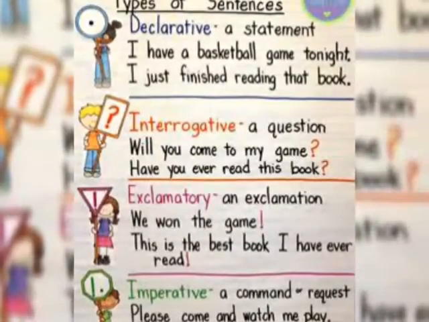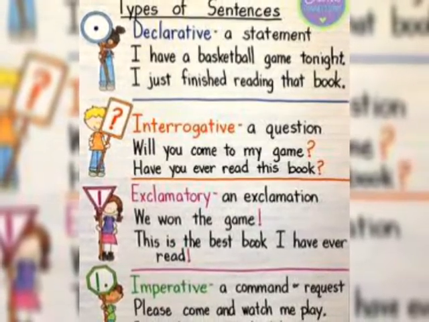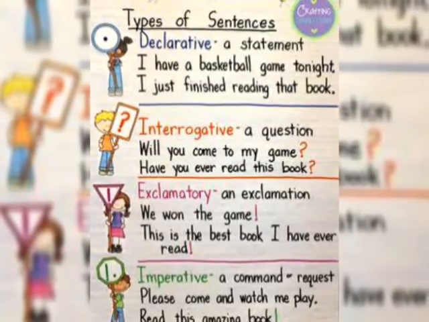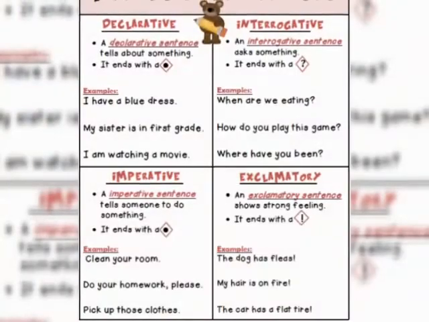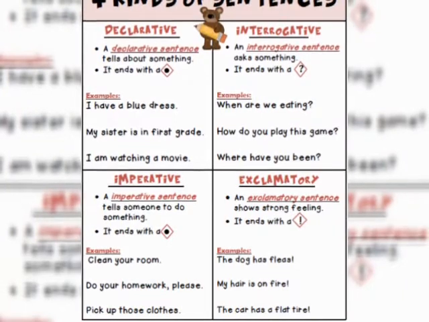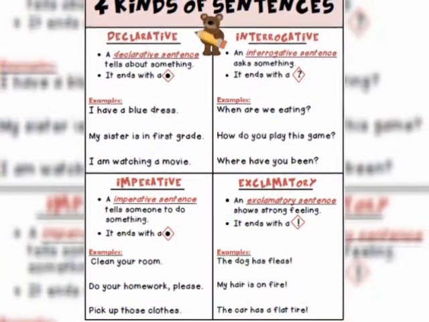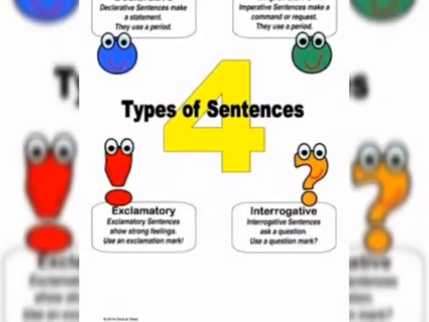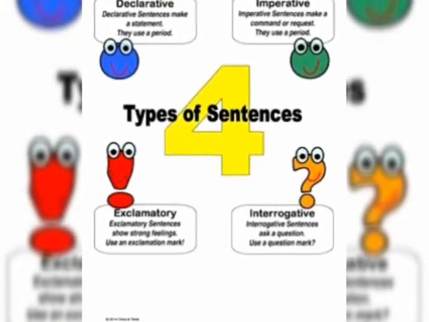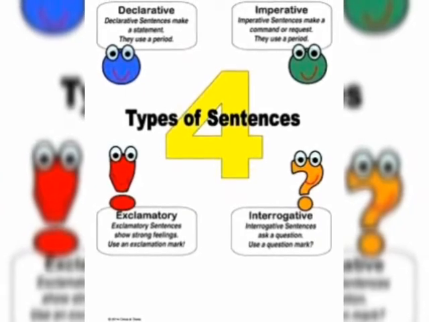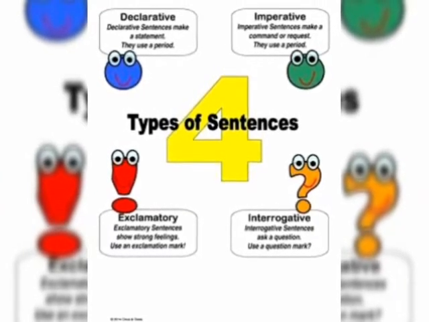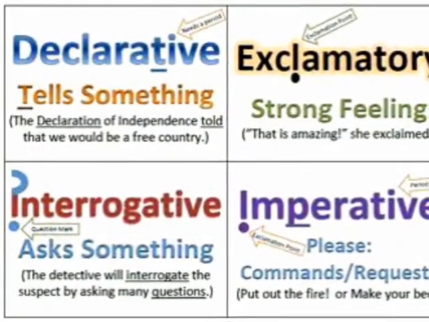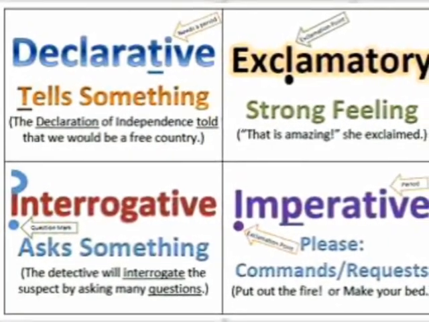So we have studied four kinds of sentences: assertive sentence, interrogative sentence, imperative sentence, and exclamatory sentence. Assertive sentence is a statement. It starts with a capital letter and it ends with a full stop. Interrogative sentence has a direct question. It starts with a capital letter and ends with a question mark. Imperative sentence requests, commands, gives directions or suggestions. It starts with a capital letter and ends with a full stop.